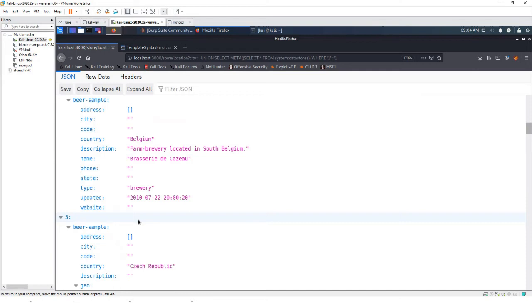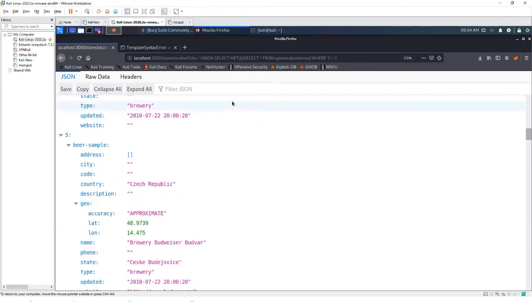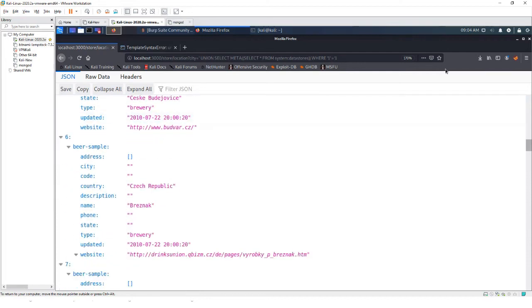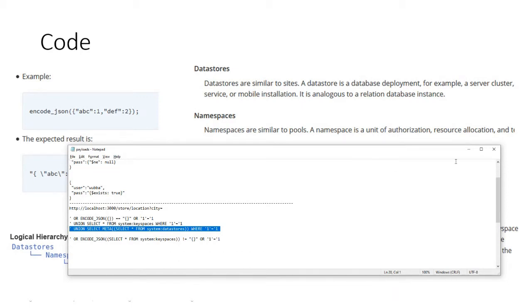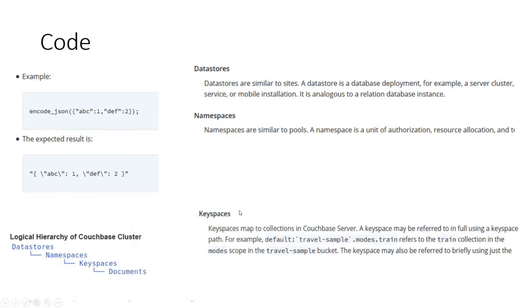Once you see here that you're able to find all, this next command in the data store contains the meta information. That's why we're able to pull out all these extra details. When we are doing this in an attack on this particular CouchDB, it's important to understand how these documents are stored and how the hierarchy is.